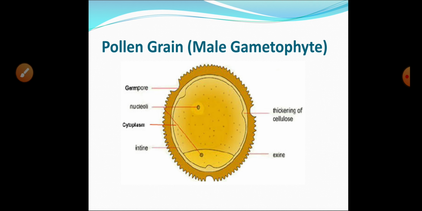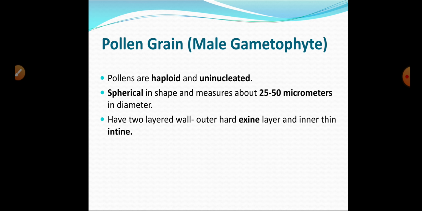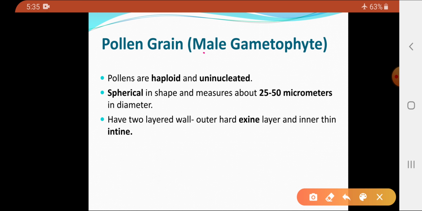Now, through microsporogenesis, what is formed? Microspore or pollen grain. So, now we will study the detailed structure of the pollen grain. This pollen grain represents the male gametophyte. We know a gametophyte is a structure which is responsible for the formation of the gametes. So, the pollen grain, which represents the male gametophyte, will be responsible for the formation of the male gamete.